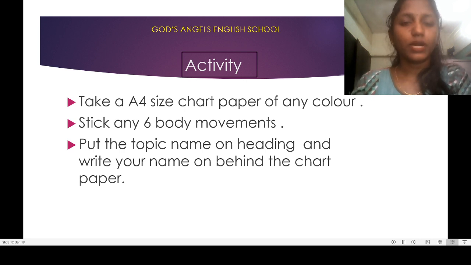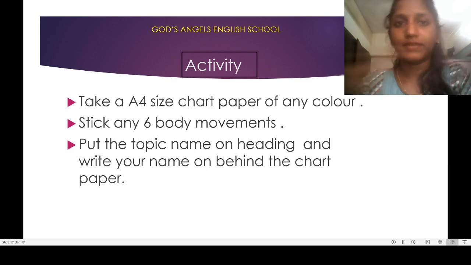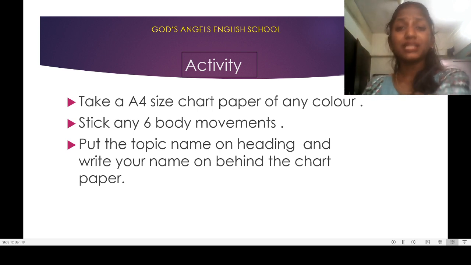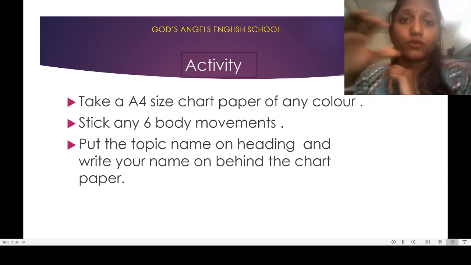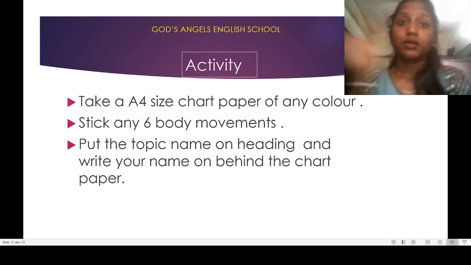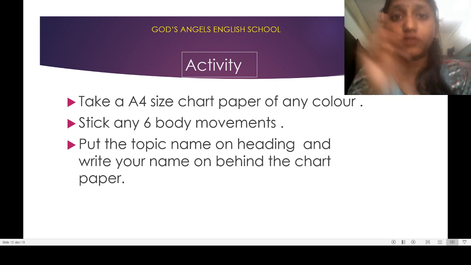Now the activity: you have to take an A4 size chart paper of any color and stick any 6 body movements. Whatever you know, there are many body movements, so whatever you want, you can stick any 6. After sticking, you have to name what body movement it is. As I have shown, some girl is eating, so I have written eat. In this way you have to write there. You have to write the topic name, that is the chapter, movement of a body, as the heading, and on the back side of the chart paper you have to write your name.